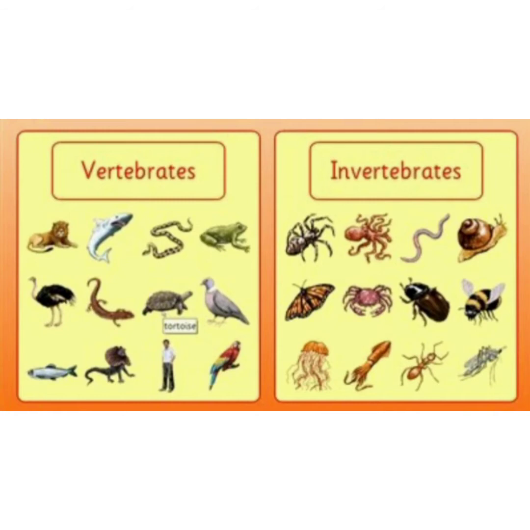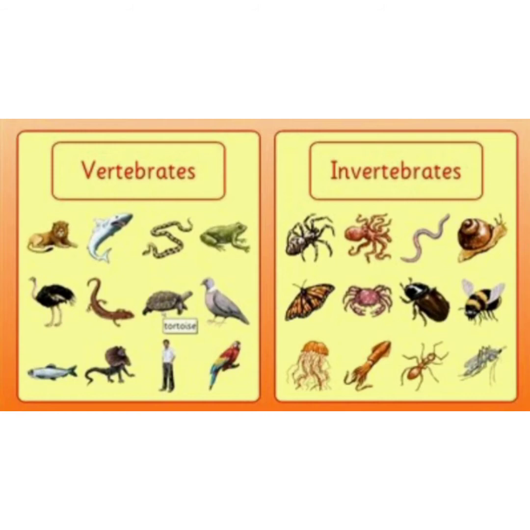Invertebrate means animals without a backbone. Animals without a backbone are called invertebrate. For example, butterfly, ants, snails, etc. A fish lives in the water for most or all of its lifetime.